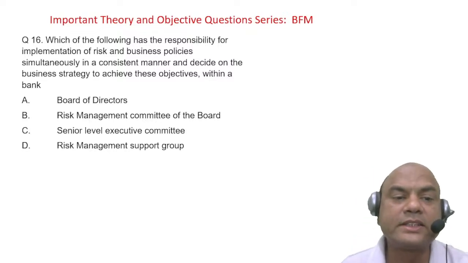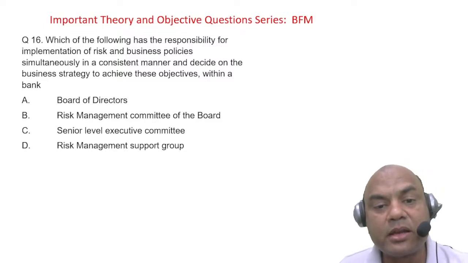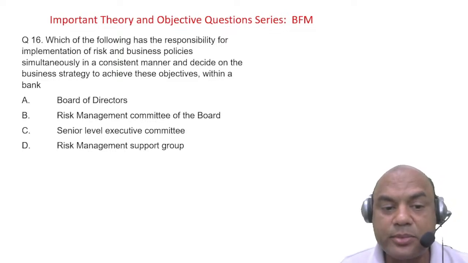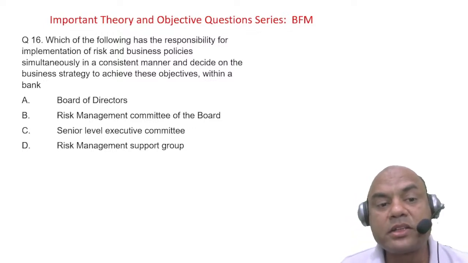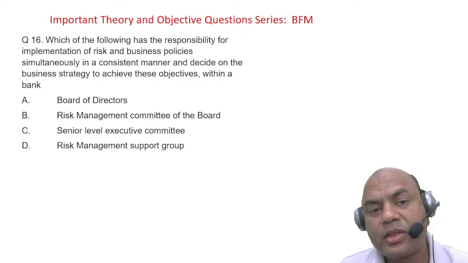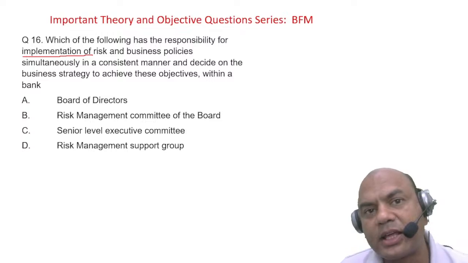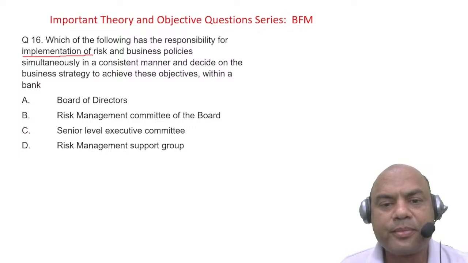Which of the following has the responsibility for implementation of risk and business policies simultaneously in a consistent manner and decides: RMCB, senior level executives committee and risk management support groups? Who has the responsibility for implementation of risk? The answer lies in this first line itself, implementation of risk. That's it. There lies the answer. Board of Directors, RMCB, senior level executives committee, or risk management support groups. What is the answer?